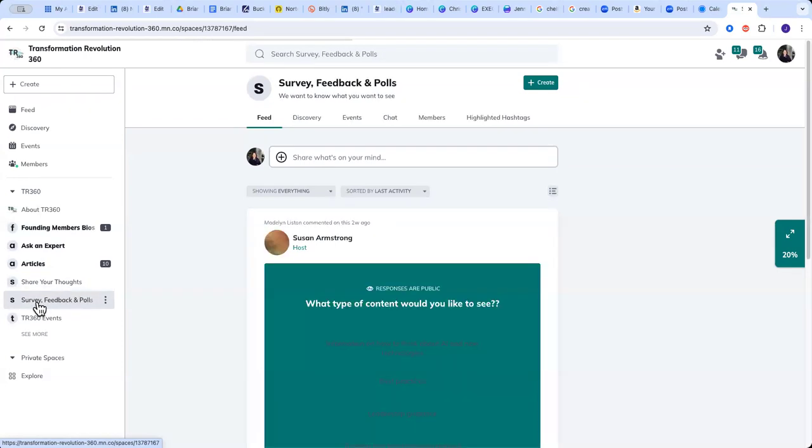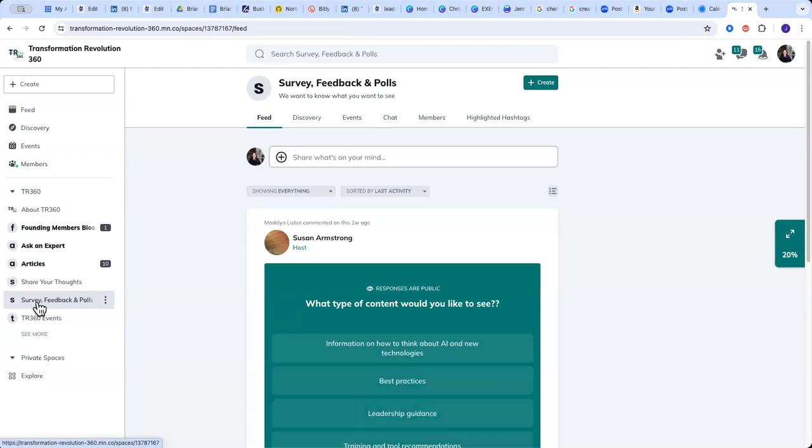The next section is our surveys, feedback, and polls. So you'll be seeing some polls and some surveys from us as the leadership team, because we want to make sure that we're putting on the right events and creating the right kind of content and giving the community what it needs and what will really help to make it really strong.